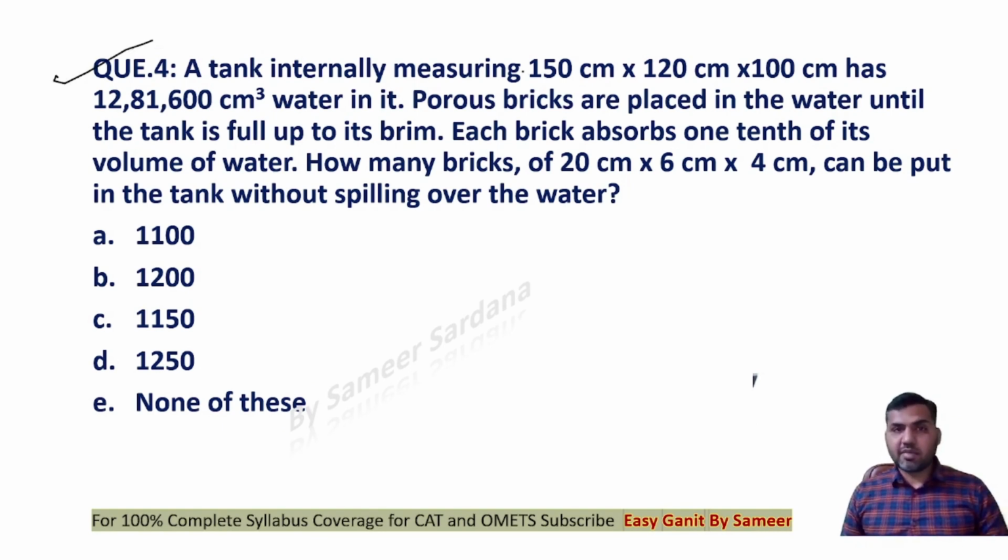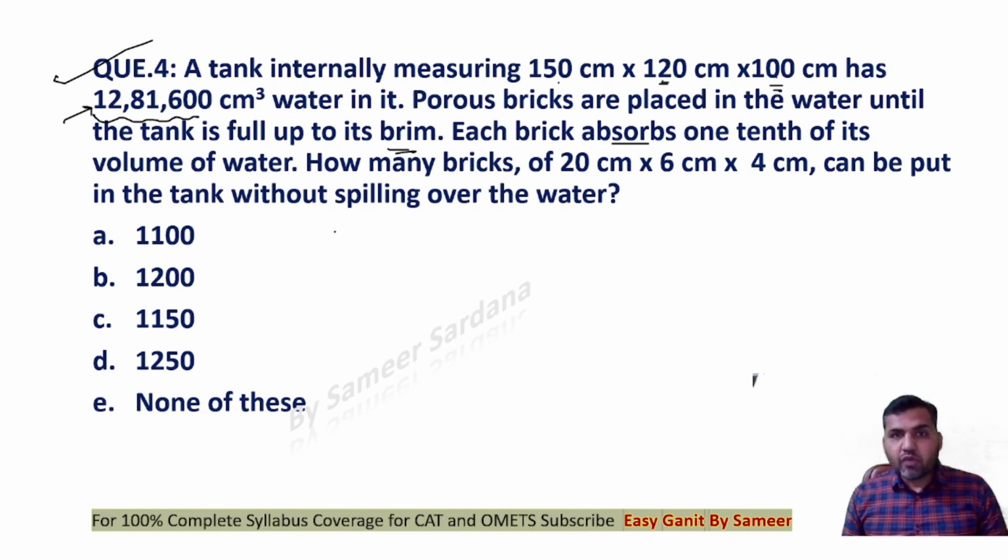A tank internally measuring 150 centimeter into 120 centimeter into 100 centimeter has this much water in it. Now it's not given that it's full, right? If you look at the whole capacity of the tank, it is 150 into 120 into 100. Out of this, this much water is already present inside the tank. Now porous bricks are placed in the water until the tank is filled up to its brim. Each brick absorbs 1/10 of the volume of the water. How many bricks of 20 into 6 into 4 can be put in the tank without spilling over the water?